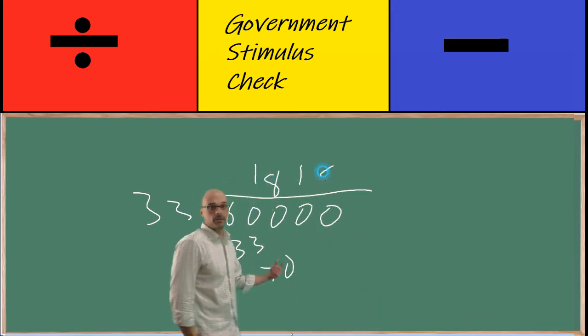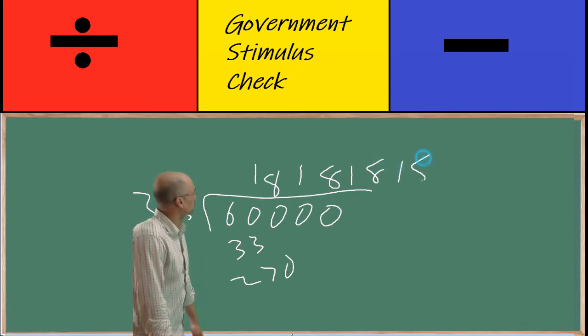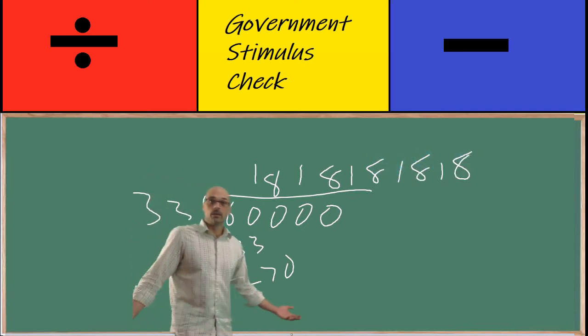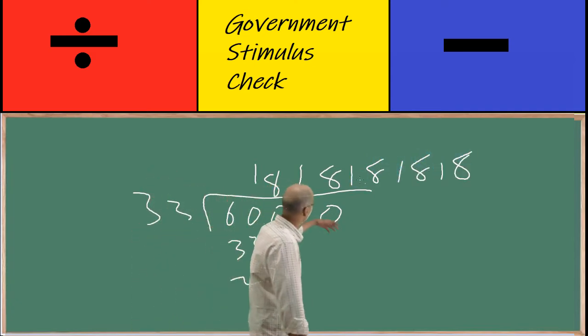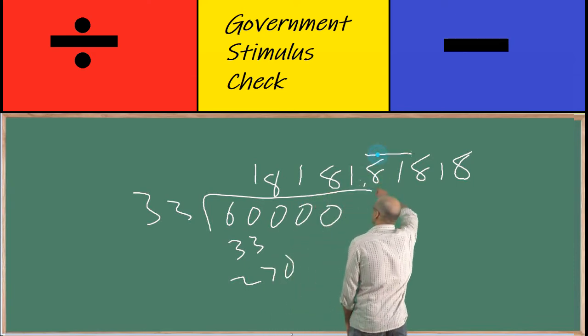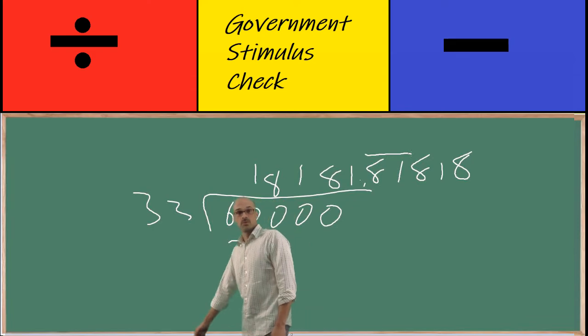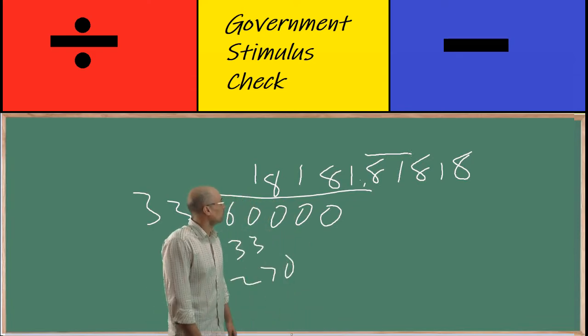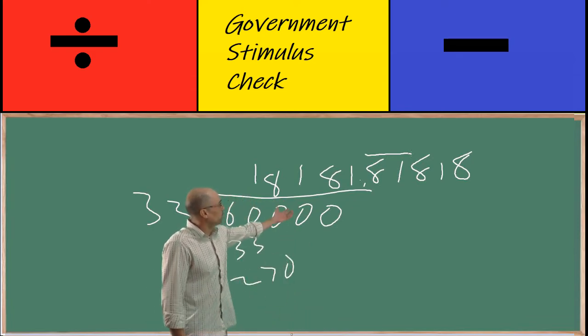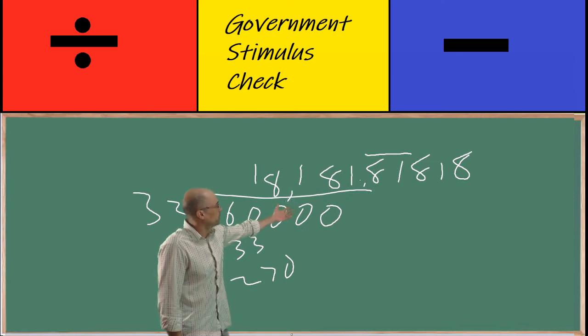Are we noticing a pattern here? I'm noticing a pattern. So this is going to be a repeating one. This is going to be a repeating decimal. It's going to keep going. We'll just cut it off right there. We'll use another vinculum to show that those numbers are going to keep going. So that's our share. That's every citizen's share of the stimulus check.